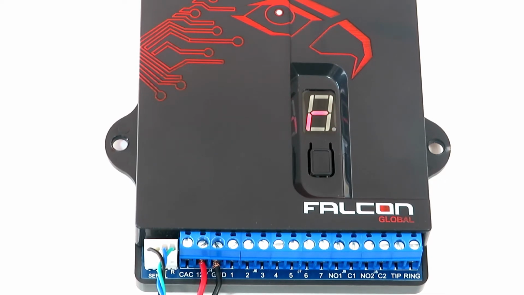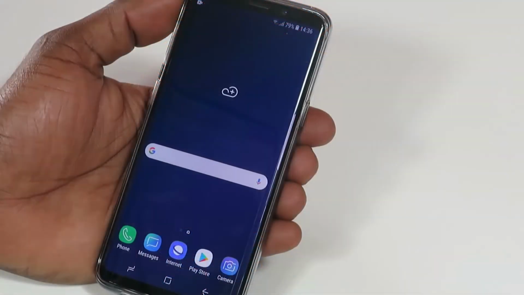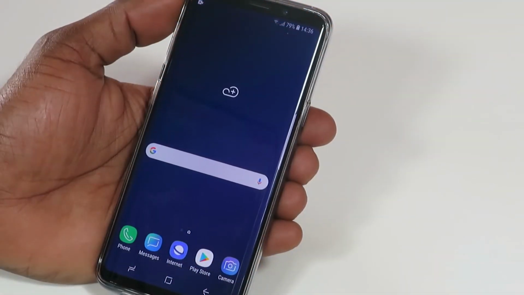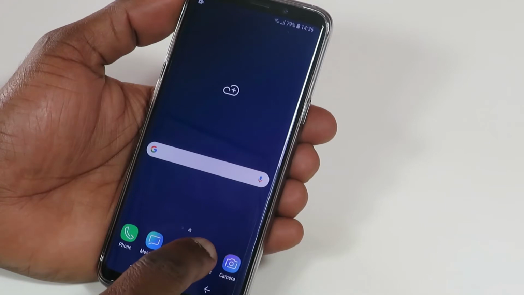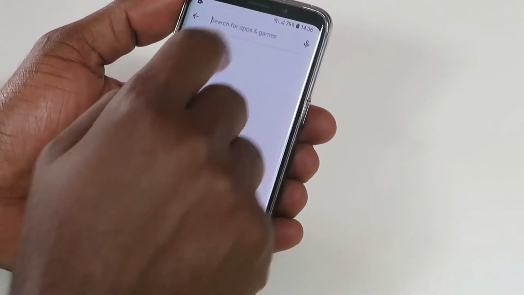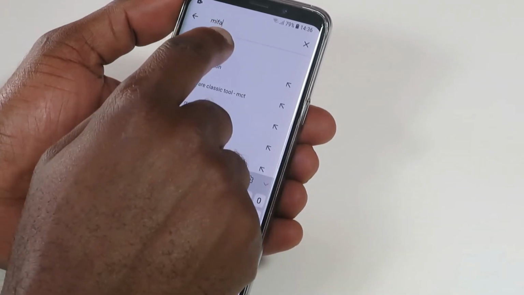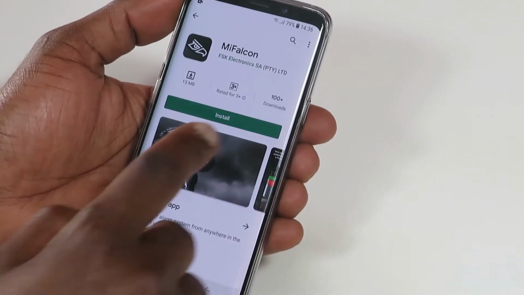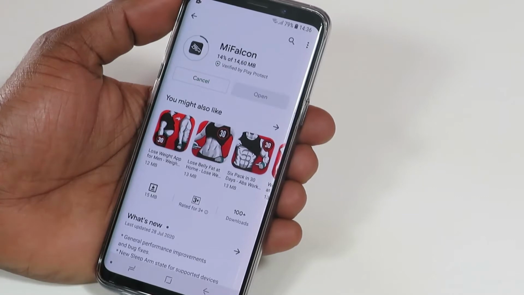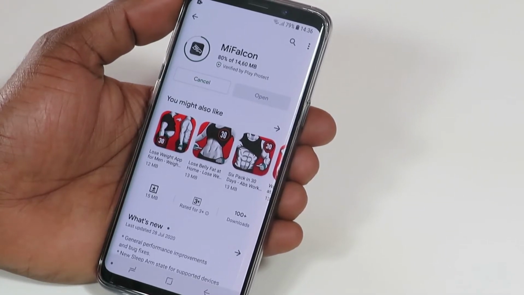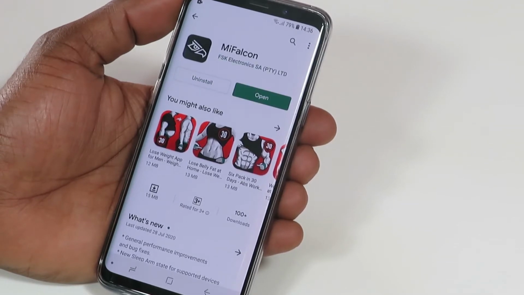No programming is needed for the panel to work with the app. To connect the panel to the MyFalcon app, go to your phone's App Store. Search for MyFalcon and tap Install. Once downloaded, open the app.